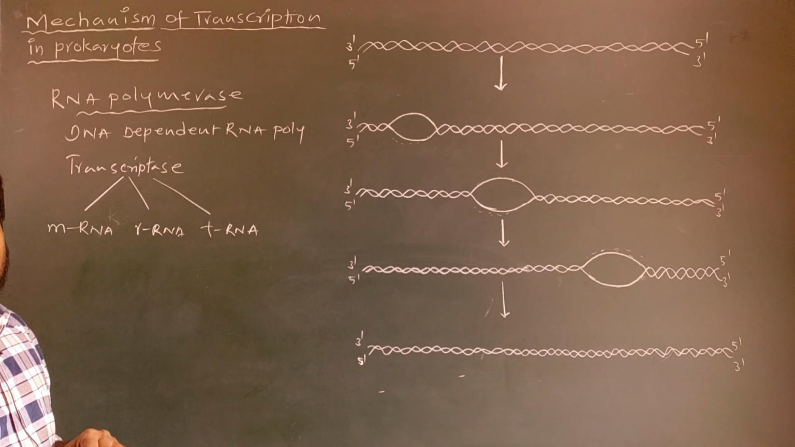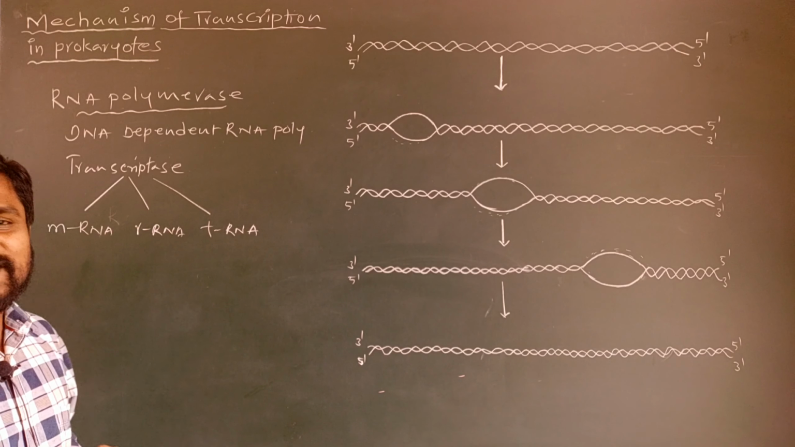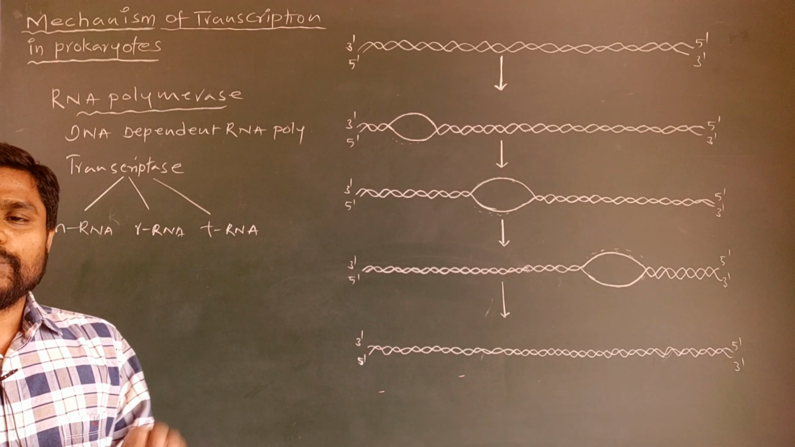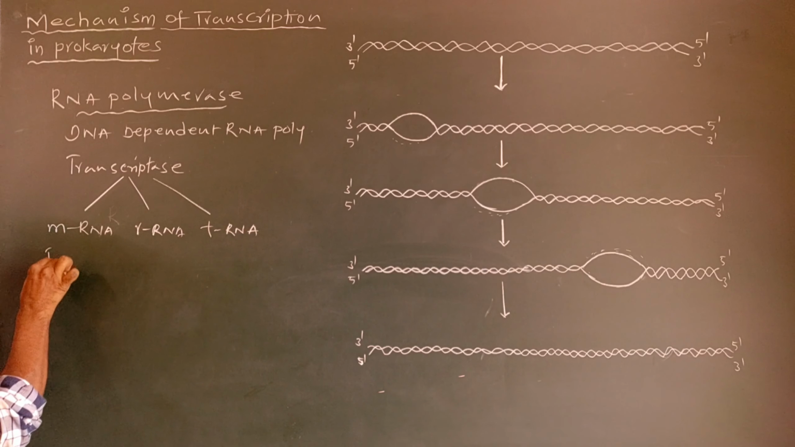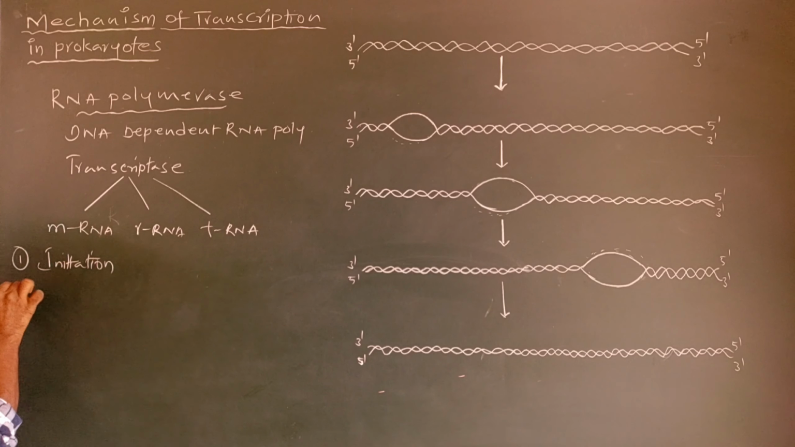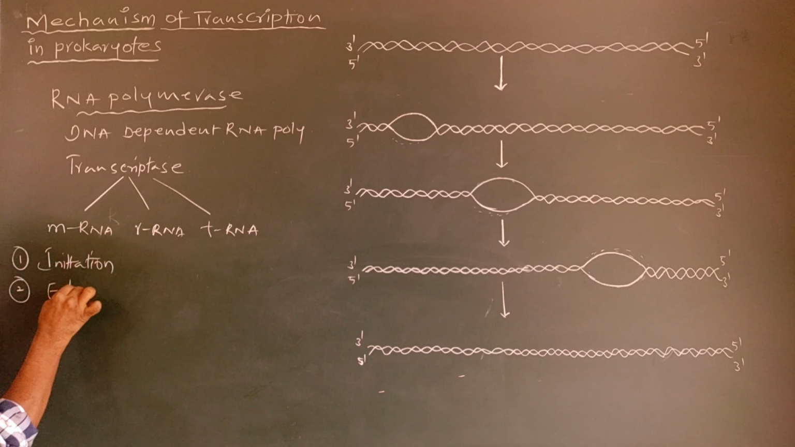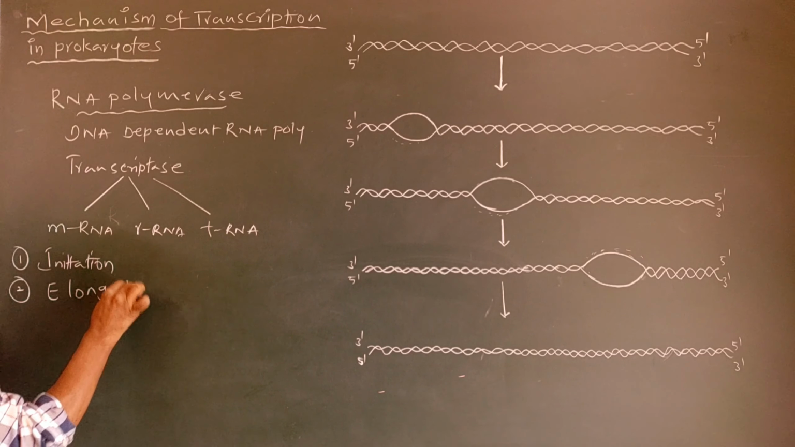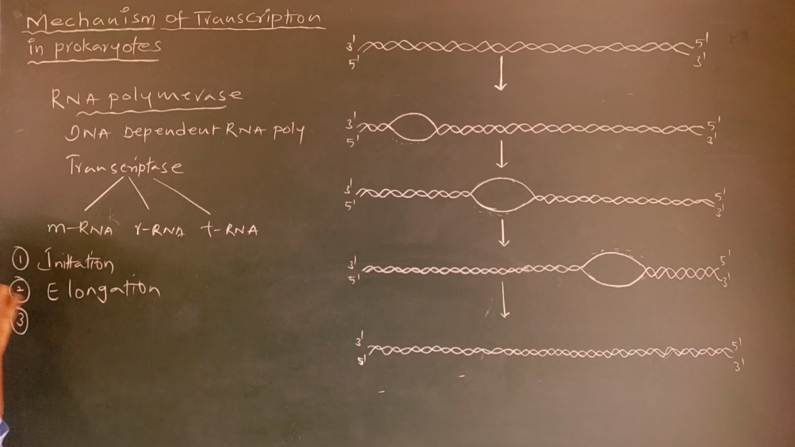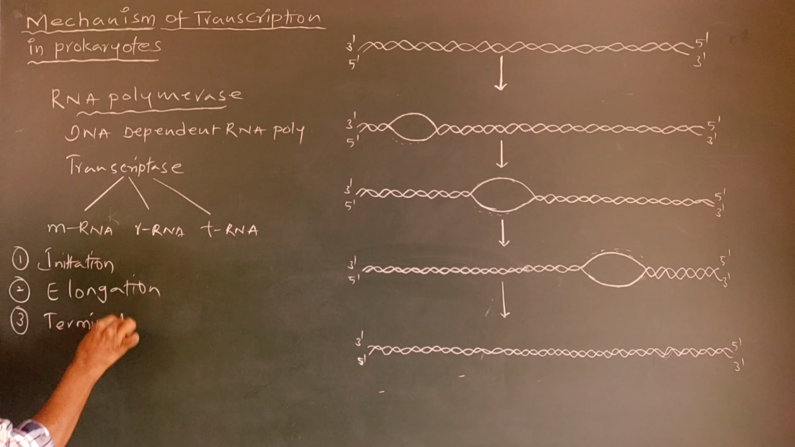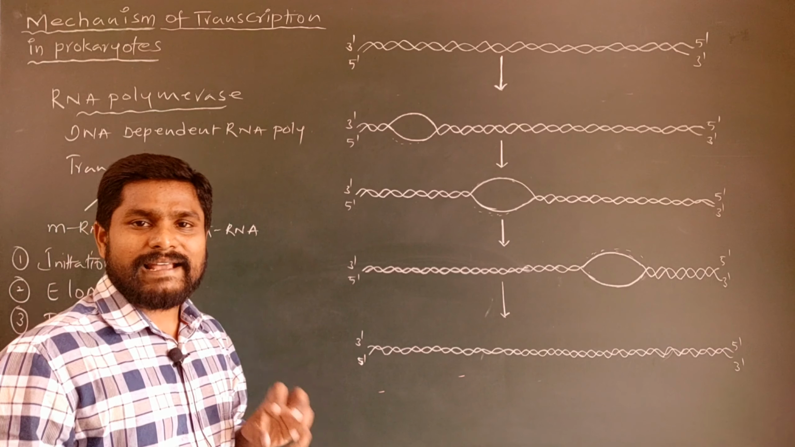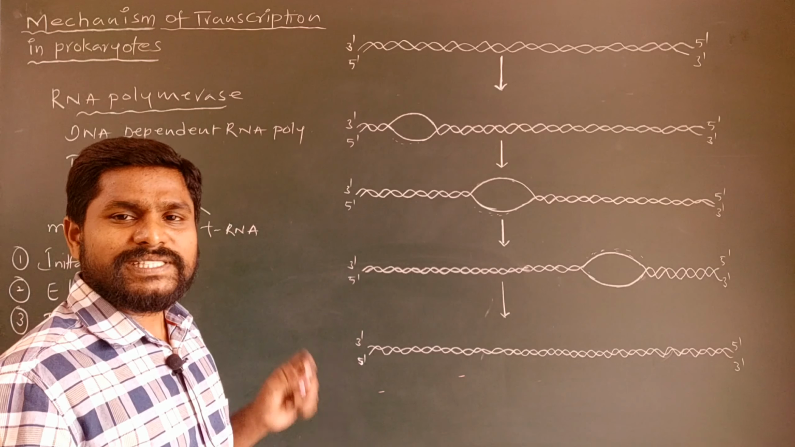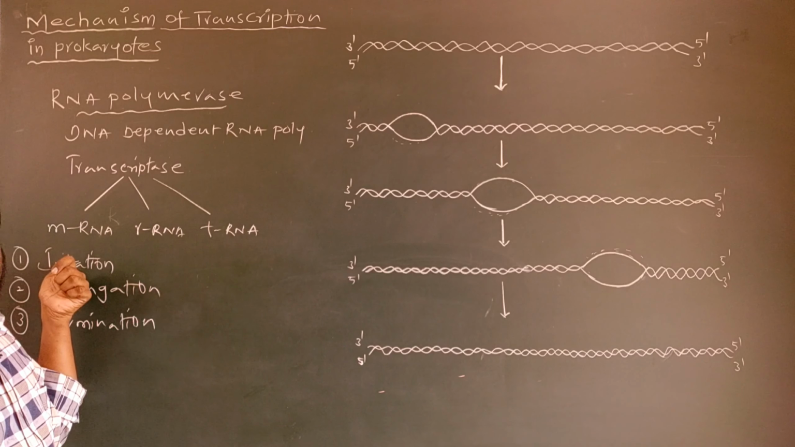Keep this in mind. And let us come to the mechanism of transcription in prokaryotes, which includes three steps. One is initiation, the second one is elongation, and the third step of transcription is termination. Let us discuss one by one in detail about this transcription in prokaryotes. First, let us start with initiation.